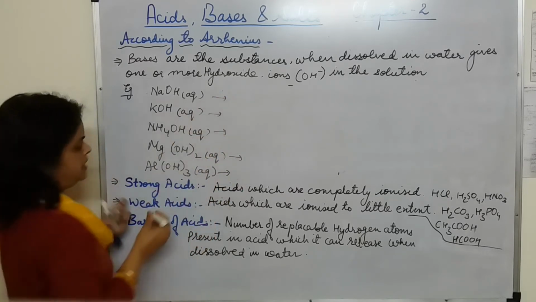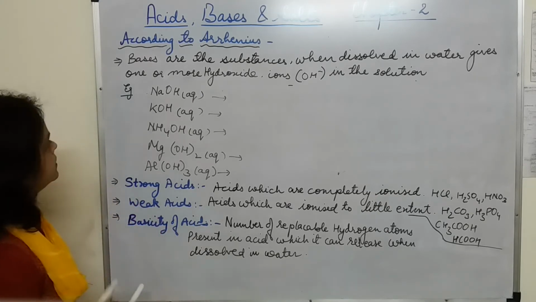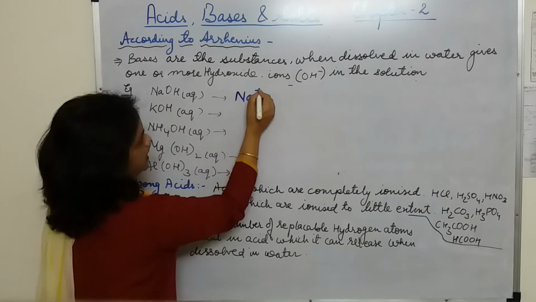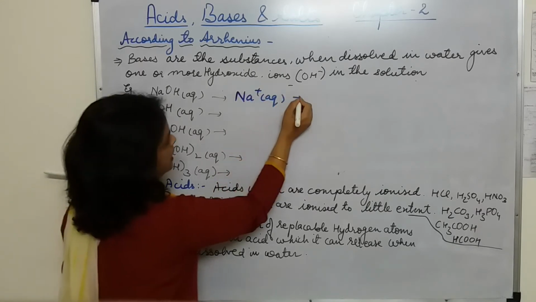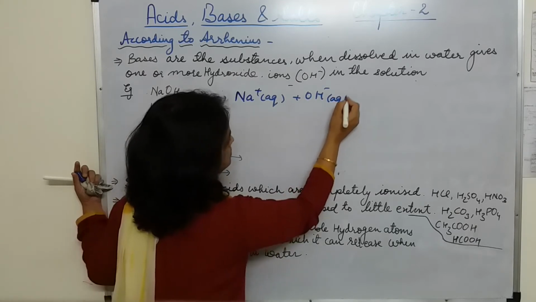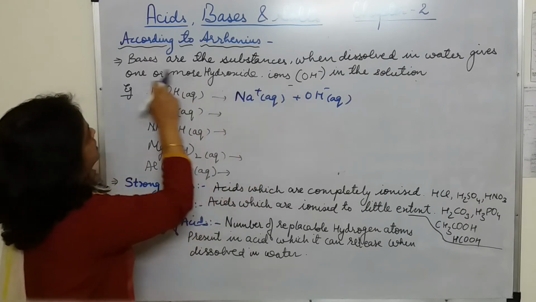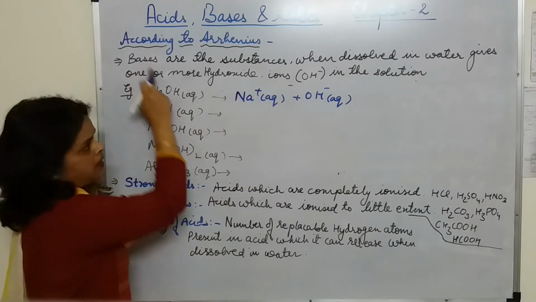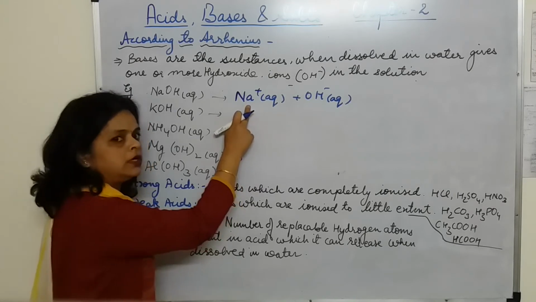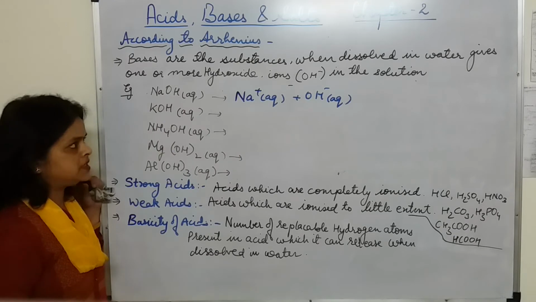Now let's see what happens when they are dissolved in water. NaOH ionizes to form Na plus and OH minus ions. Here they are giving OH ions, that is why they are called bases. And Na plus is the corresponding cation, also called the basic radical because this radical is obtained from the base.